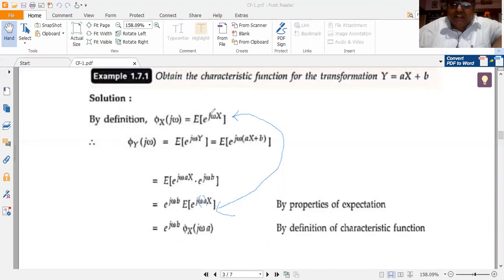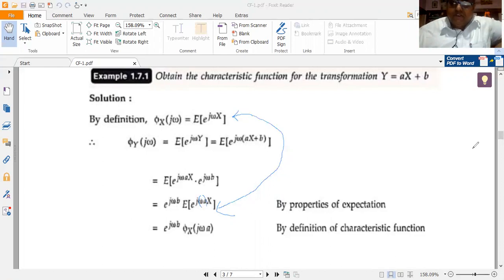Instead of omega, which is there, I have got omega replaced by omega a. So this is nothing but phi x of j omega a. So the expected value of e to the power of j omega ax becomes phi x of j omega a multiplied by e to the power of j omega b. So that's the most important property of the CF.